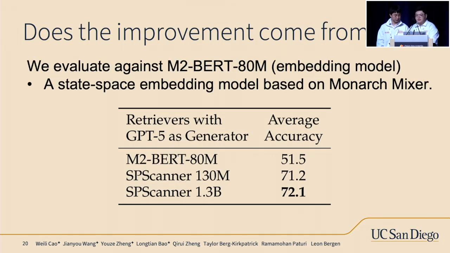And one may ask, does the improvement come from SSM? Is it just because state-space models are good? To test this, we compared our discriminative scanner to M2BERT, which is the SSM-based embedding model. Our 130 million parameter SP scanner achieves 71.2% accuracy, which is much higher than M2BERT. And this shows that the improvement doesn't just come from using an SSM model.